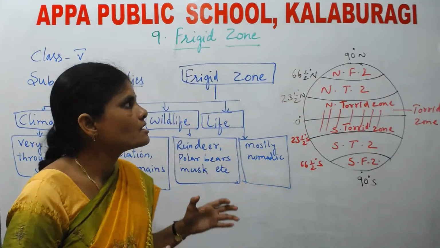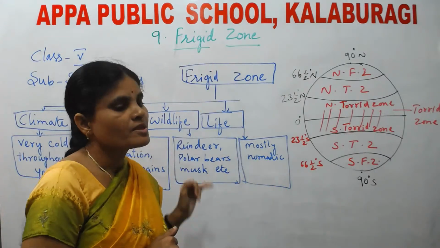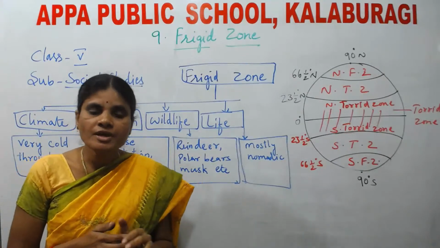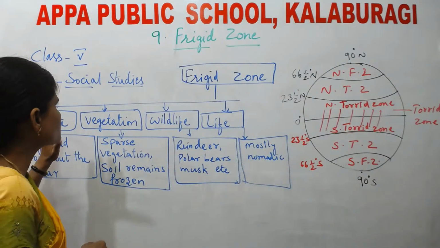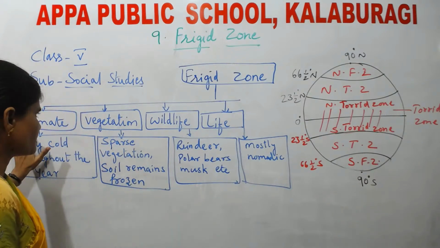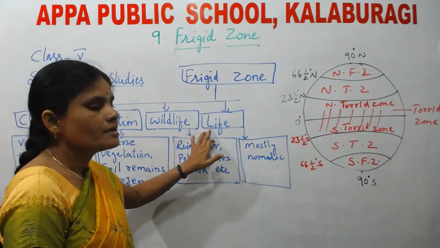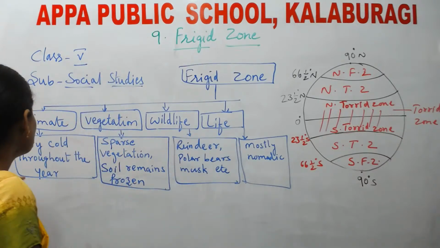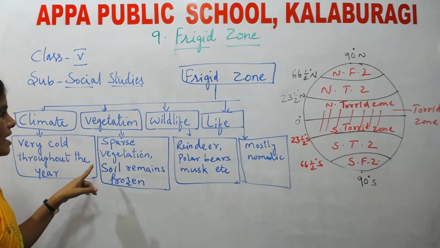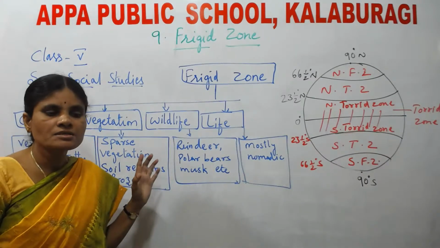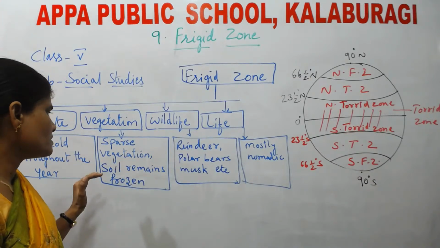Now today in this class, we are going to learn about the frigid zone. Let us see first where the frigid zone is located. In this lesson we are going to learn climate, vegetation, wildlife, and life of the people. How is the climate? It is very cold throughout the year. And vegetation is very sparse. That means we find very few plants and trees.